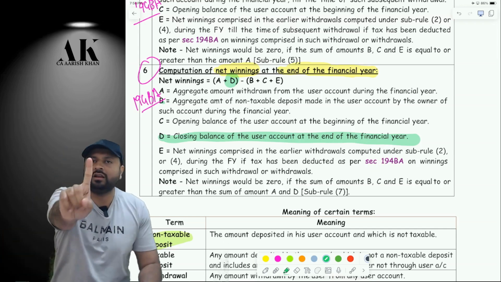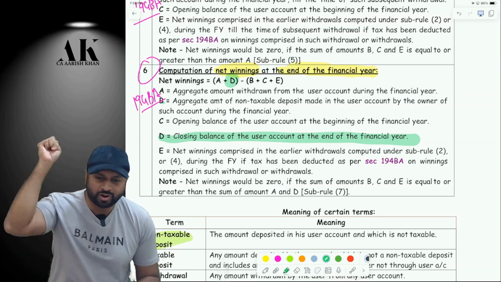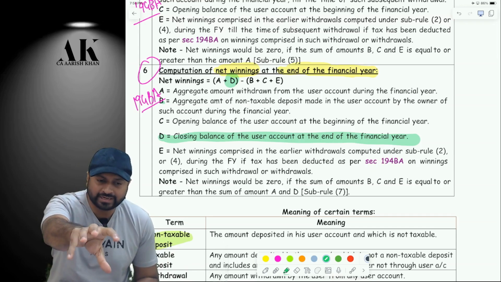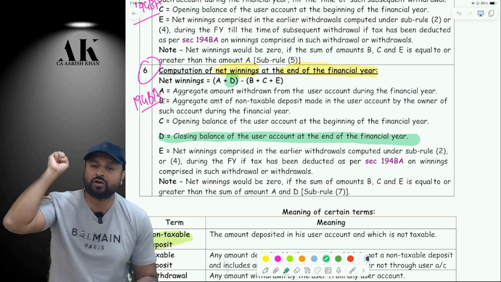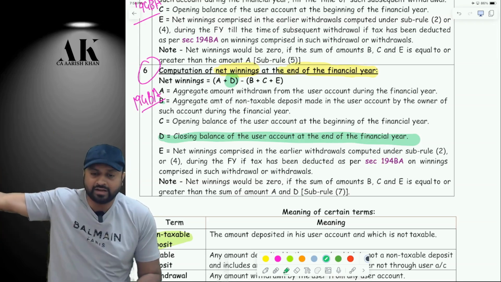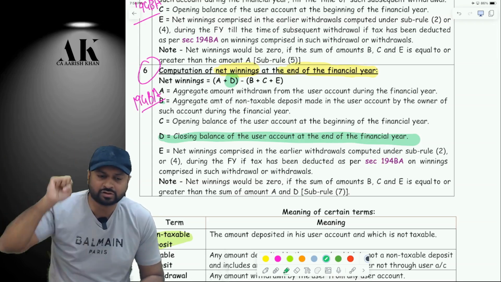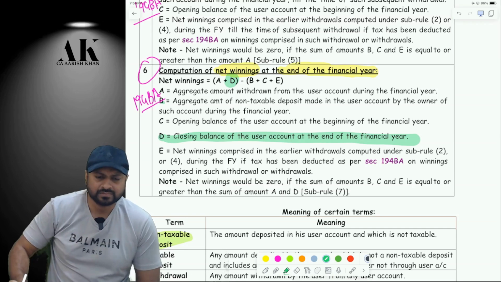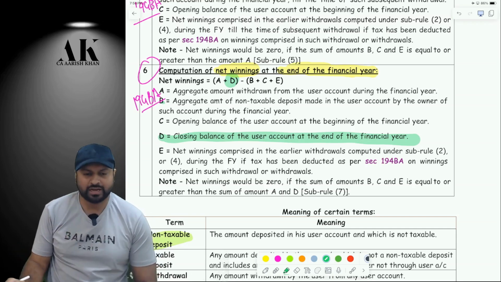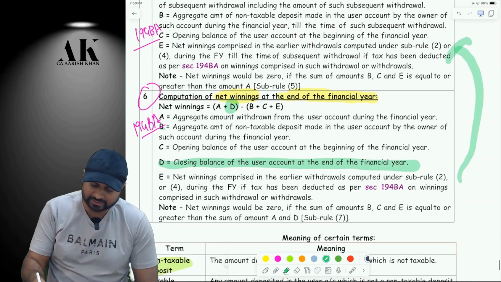During the first withdrawal, we were taking tax on what? Only on withdrawal. During the second withdrawal, only on withdrawal. During the third withdrawal, only on withdrawal. During the fourth withdrawal, only on withdrawal. But at the end of the year, we will take tax on withdrawal as well as on the closing balance. Yes or no? So you have to just add the closing balance over here. Are you clear? Rest all is the same as the previous example. Check it, please.